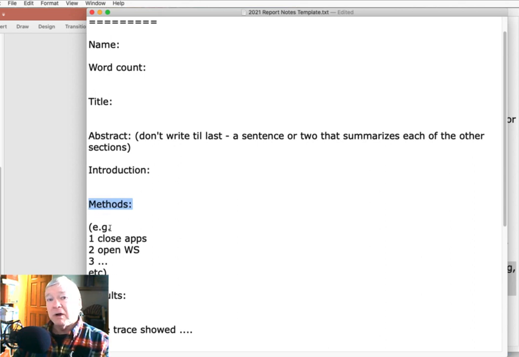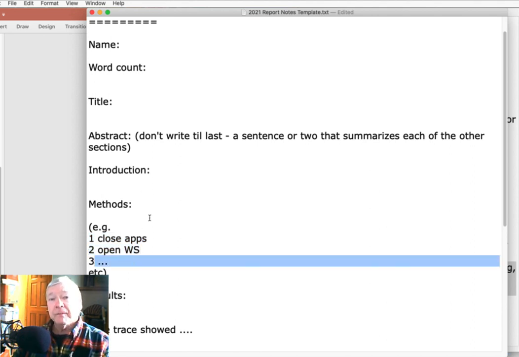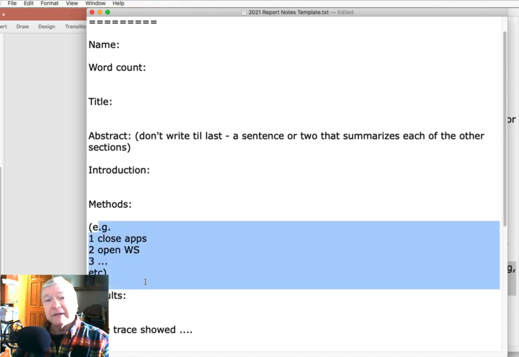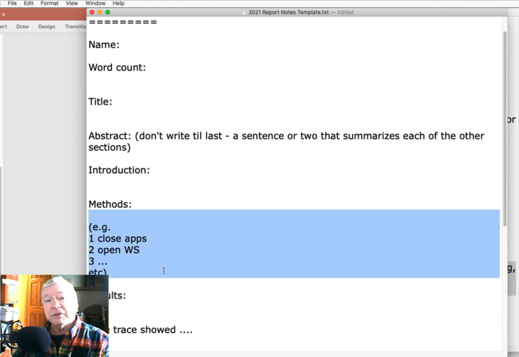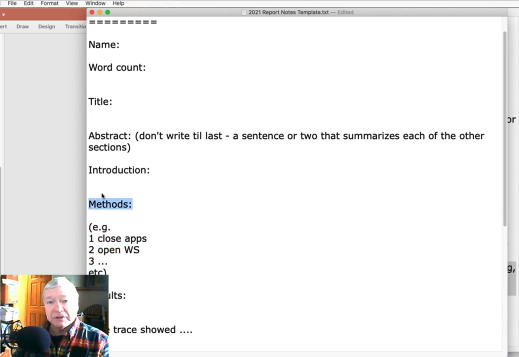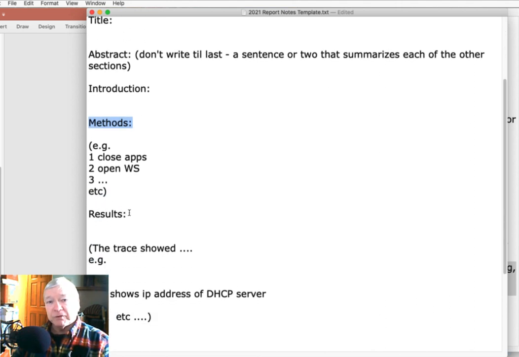And as you go along, you're going to make notes. Here's what I did. Here's what I did next. Here's what I did next. And it can be just a word or a phrase as you're doing your lab. You're just going to go back and edit that later, but you've got the information that you need in the right order and in the right section. As you find some results, you're going to start adding it in here.